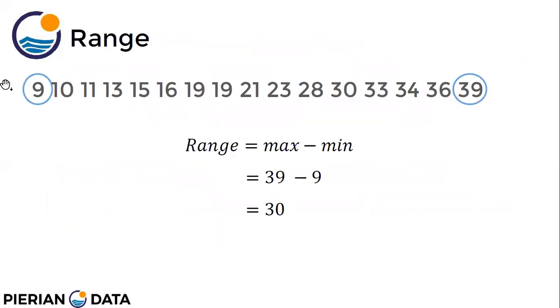Range: if you arrange all of the observations, which are also called data, in increasing order, the range is the maximum minus the minimum. So in this particular example, our range is 30. The maximum is 39 and the minimum is 9, and we take the difference.